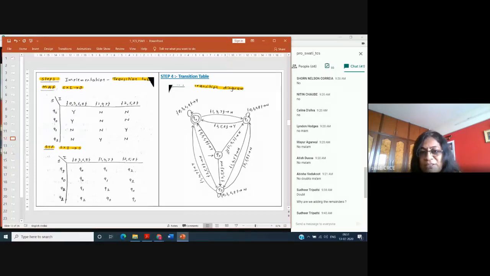Like if your number is 48, with 4 it is going here, and with 8 it should go to the state Q0, because here the remainder is 0. So 48 is divisible by 3. Because we are considering 2 digit, 3 digit, 4 digit, or 10 digit numbers, the same design will work for that.